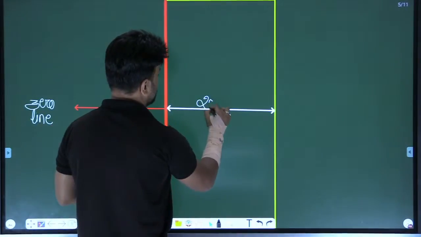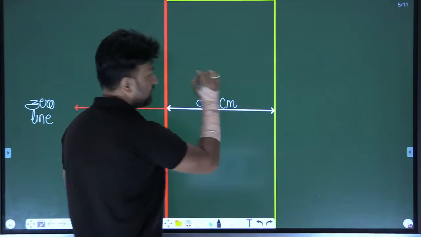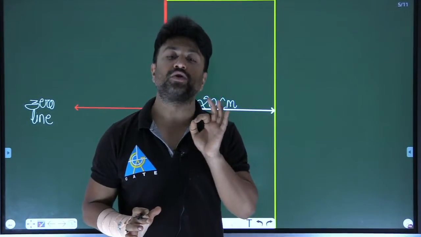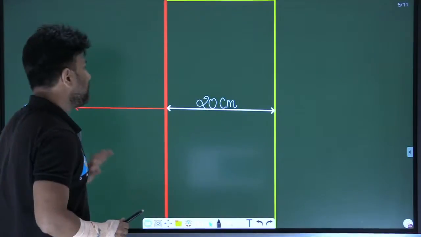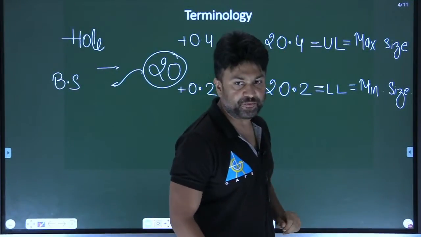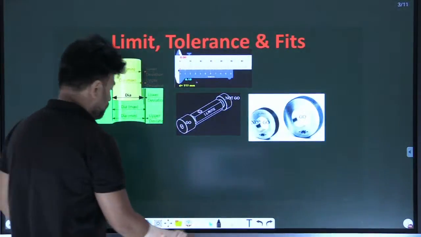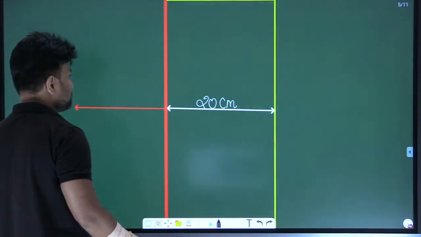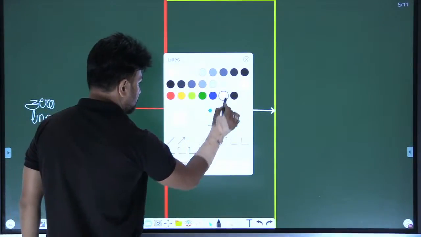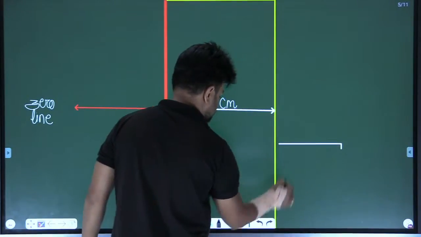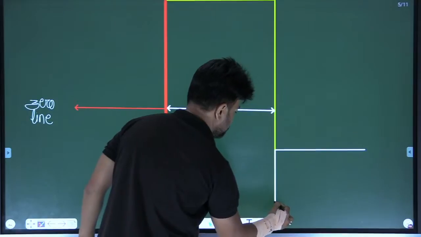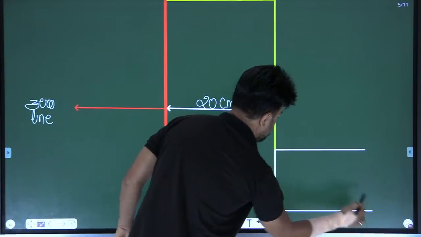Of 20 centimeter is the basic size. I am representing the diagram, as you would draw it in metrology. Now, according to that, your maximum size is 20.4. Now, you have to draw the maximum size in a diagram. Look, please see carefully. This is my hole.